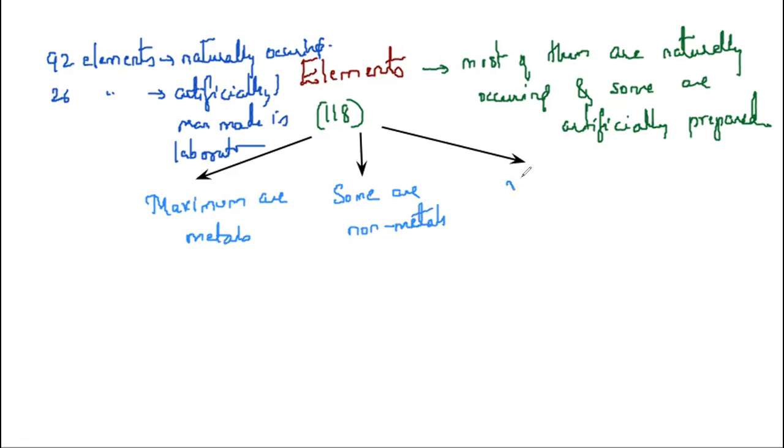And very few, hardly 5 or 6, are metalloids. Hardly countable. Is that understood? Correct. So this is about elements.